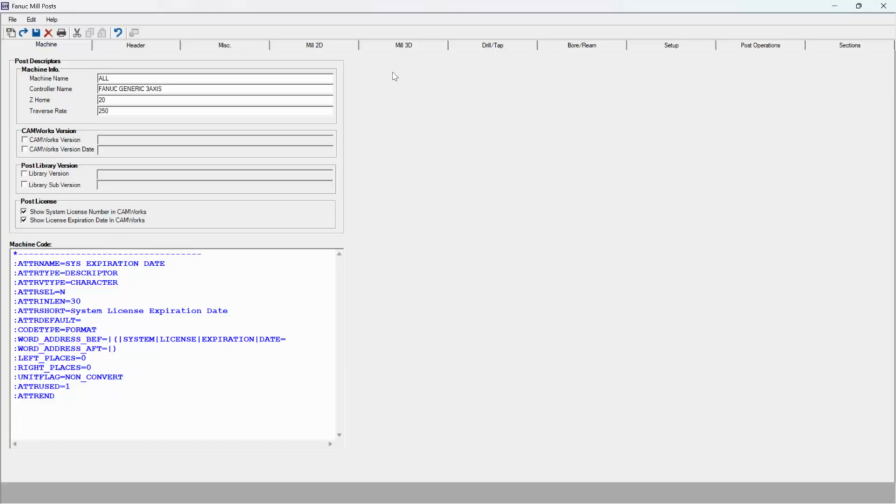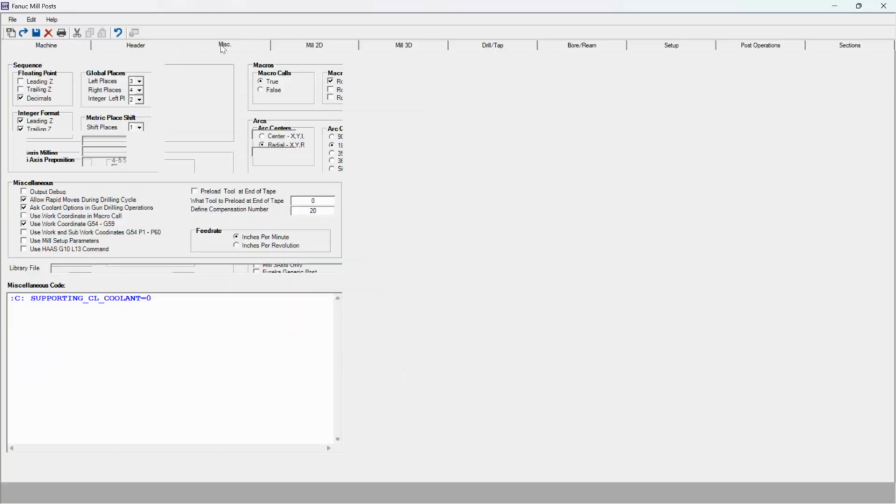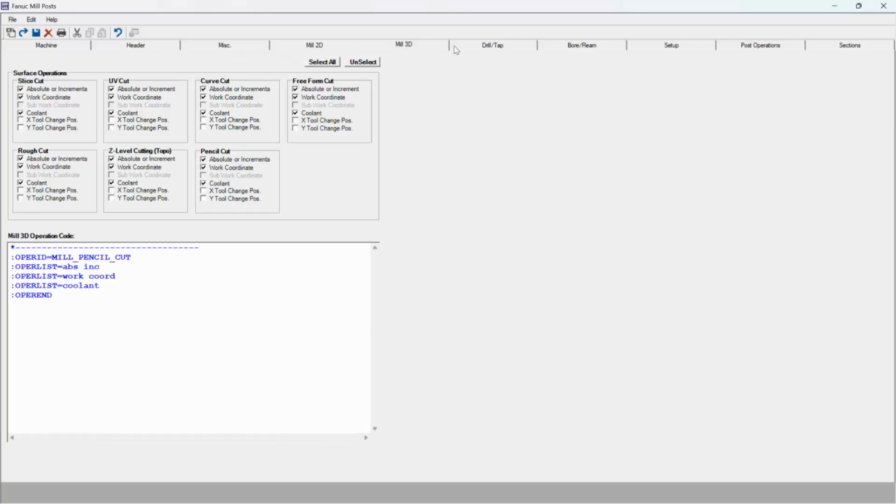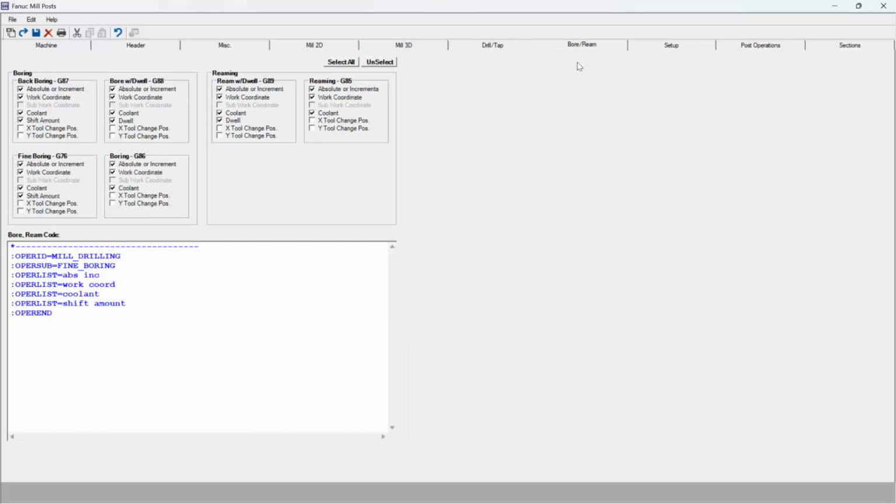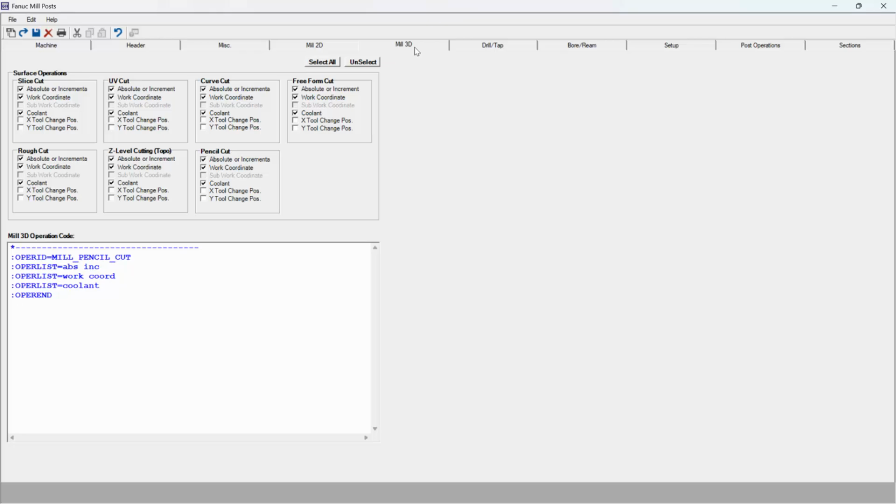Now that we've started the process, we have several tabs across the top. These are going to indicate what type of operations and toolpaths we would like to control. So for instance, if I click Mill 3D, this allows me to change what that looks like. I can click on any of these boxes. I'm going to get a preview at the bottom of what the G code is going to look like.